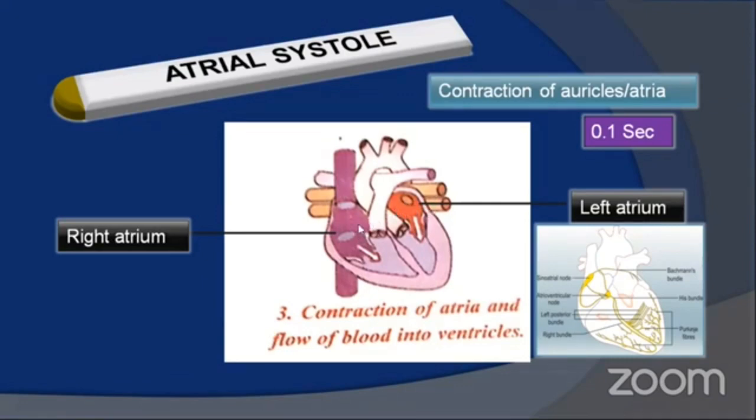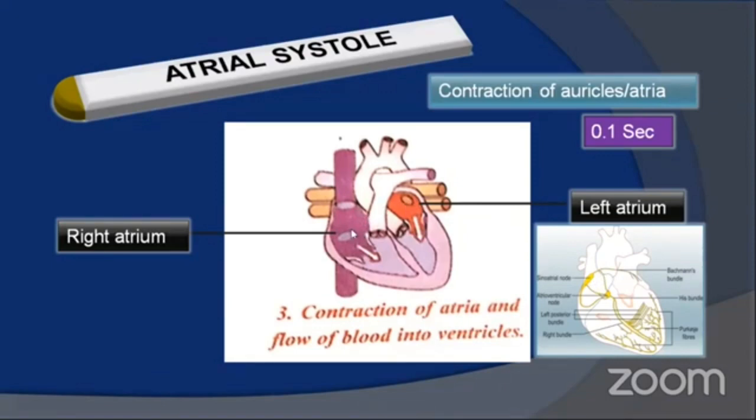the pressure in the auricles increases. When both auricles are filled with blood, immediately a switch turns on in the wall of the right atrium. What is that switch? The sinoatrial node. It generates an action potential that results in depolarization of the walls of the auricles.